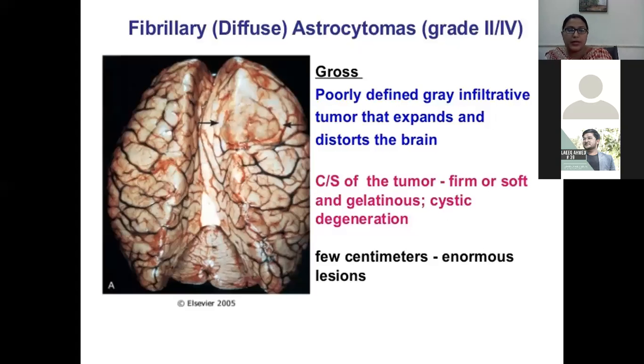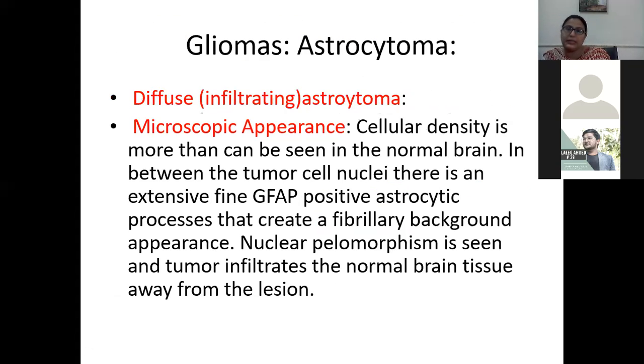Okay? So as you can appreciate better in this picture, this is a tumor. It is a poorly defined gray infiltrative tumor that expands and distorts the brain. So beta, microscopically the cellular density is more than can be seen in a normal brain. Okay, compared to a normal brain, in a diffuse astrocytoma there is increased cellularity. In between the tumor cells, the nuclei, there are extensive fine GFAP positive astrocytic processes. Okay, between the tumor cells we will find GFAP positive astrocytic processes that create a fibrillary background